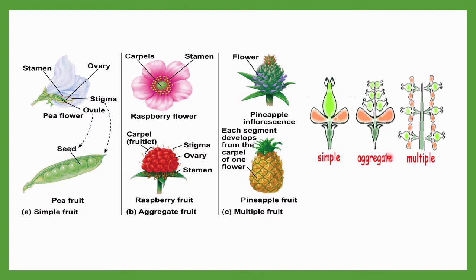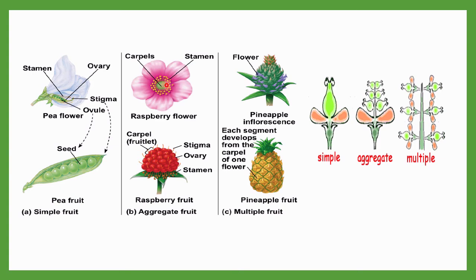And now, aggregate fruit. Here one flower is there having many polycarpellary structures, so many carpels are present. You can see the gynoecium has more than two carpels. In the simple fruit, only one flower and only one gynoecium is there. Whereas here the flower is only one, but it has so many carpels, a polycarpellary structure. Like in this case, you can see the raspberry flower: only one flower, but having a multicarpellary or polycarpellary structure.